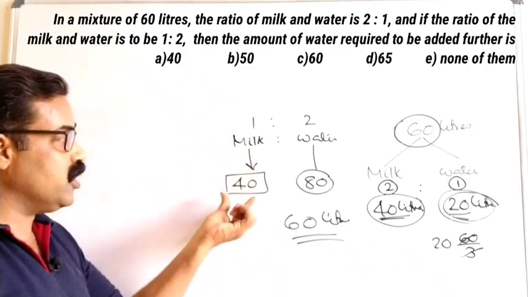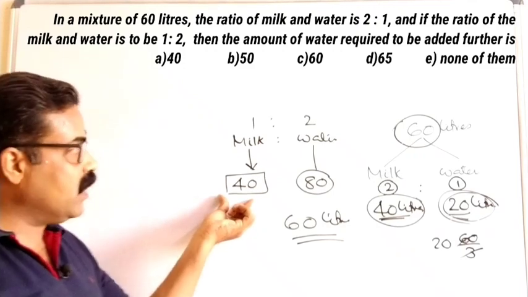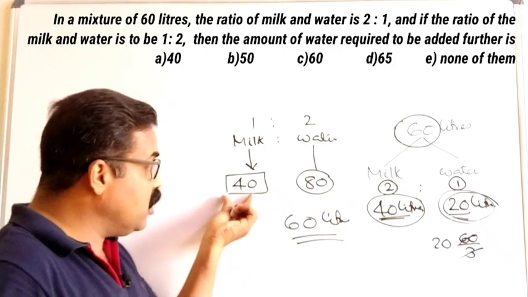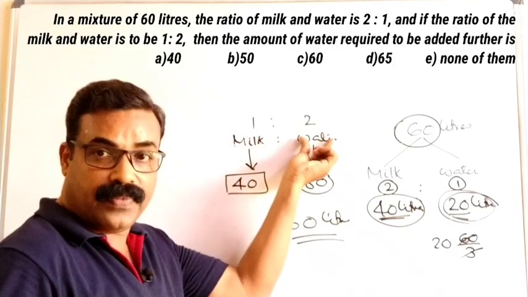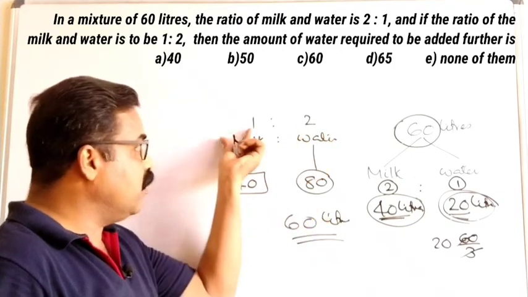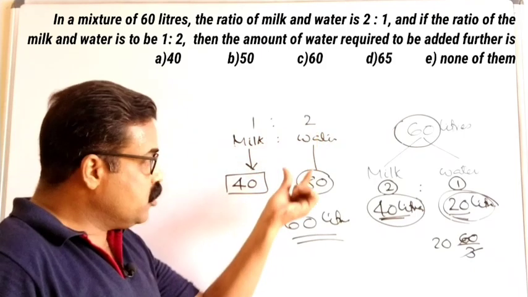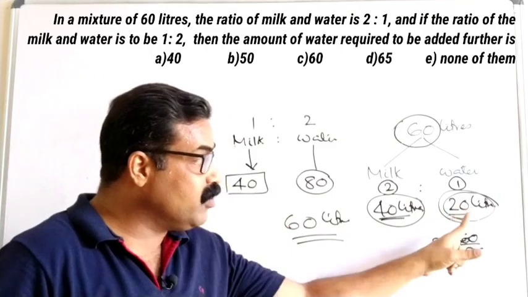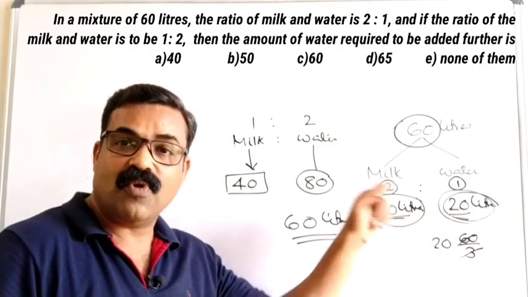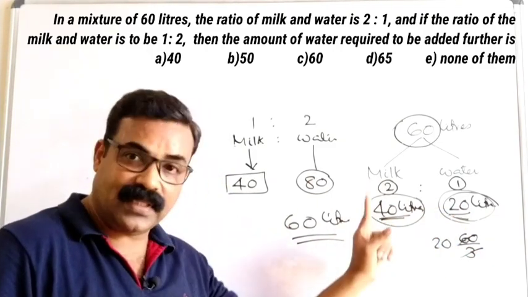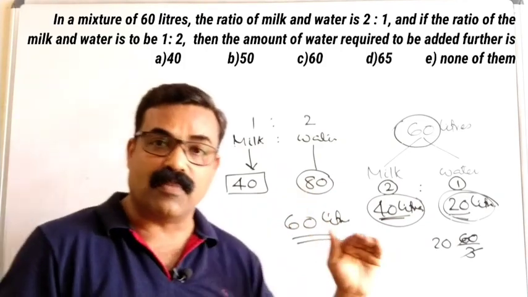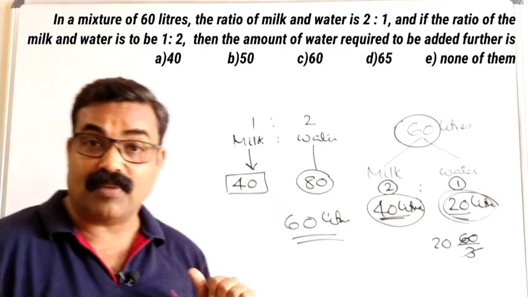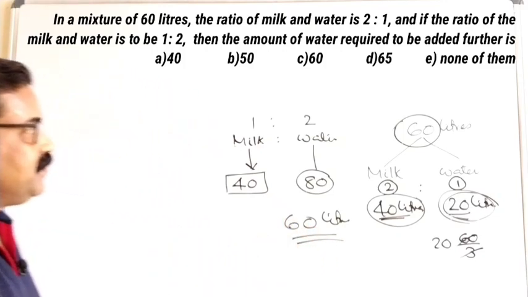Milk will not change. Milk is 40, so water will be 80, and the ratio becomes 40:80, which is 1:2. So 80 liters of water is required. Already we have 20 liters, so 20 plus 60 is 80. So 60 liters more water we need to add. Accordingly, mark the correct option. Okay, kindly note it.